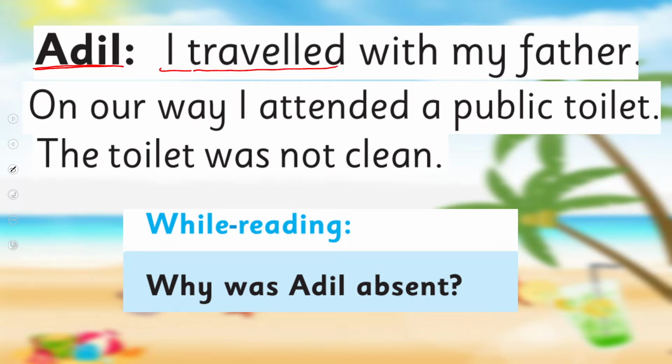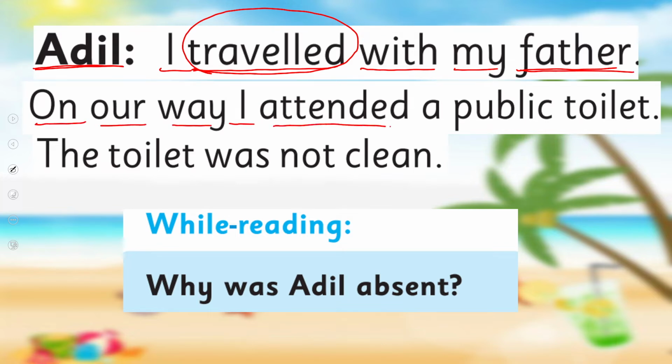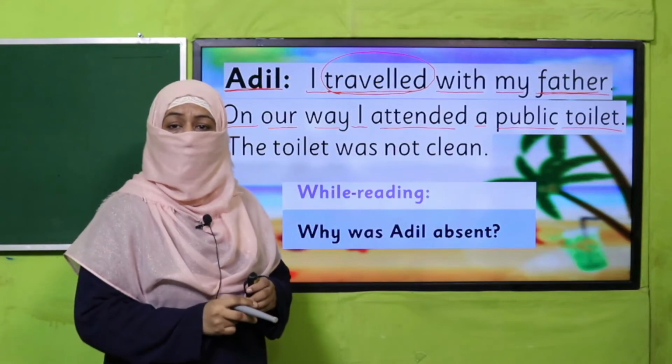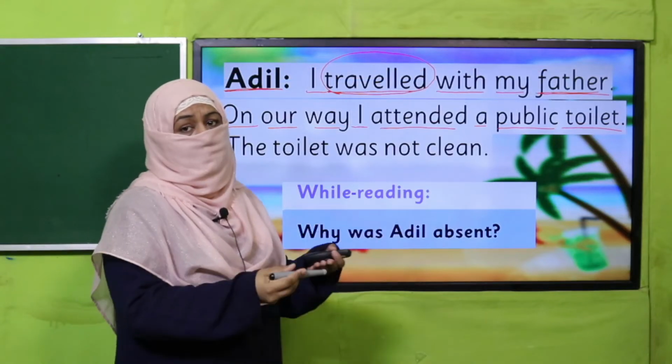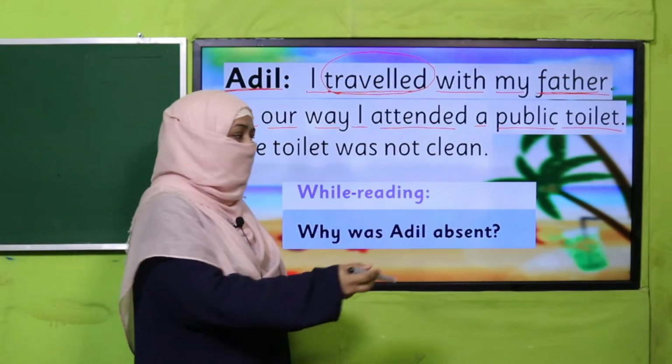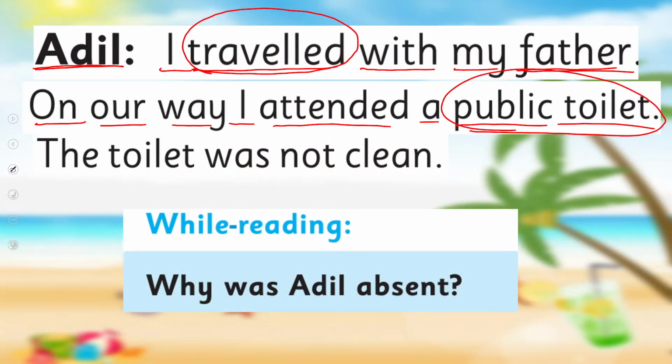I traveled with my father. Means he was going somewhere. He was traveling with his father. On our way, I attended a public toilet. Means when you are going somewhere and on the way you want to go to the washroom, there is a public toilet because it is not your own. Many people use it. That is called a public toilet. So he said, I attended a public toilet.